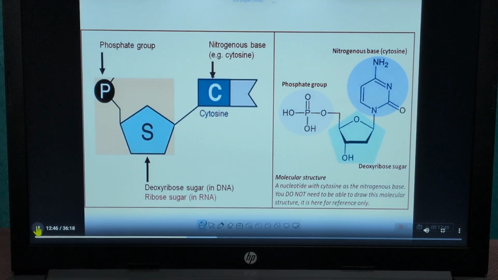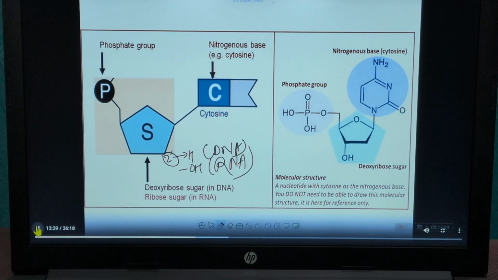Now, see here. First, this is the structure of the deoxyribose sugar in DNA or ribose sugar in RNA. Okay. What is the difference between DNA and RNA? These both structures are the same. Only the 2 prime position is different. In DNA, it has only an H, a hydrogen atom. Whereas in RNA, there is an OH group here. In RNA, the only difference is here, only and only.